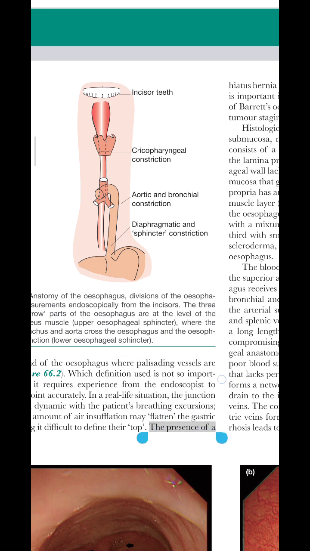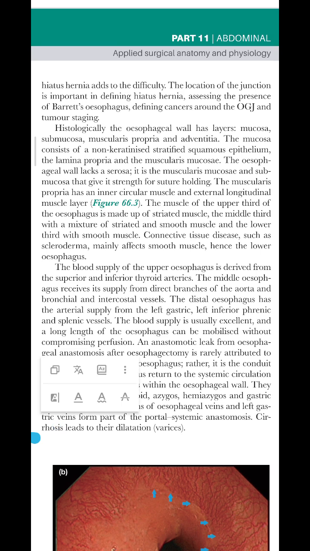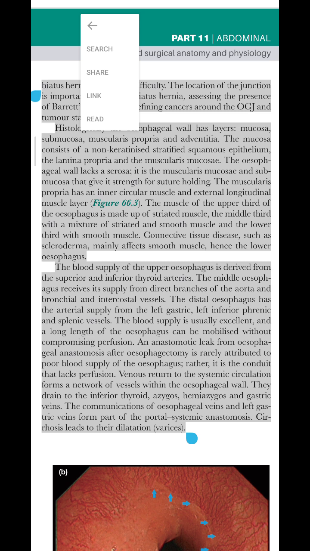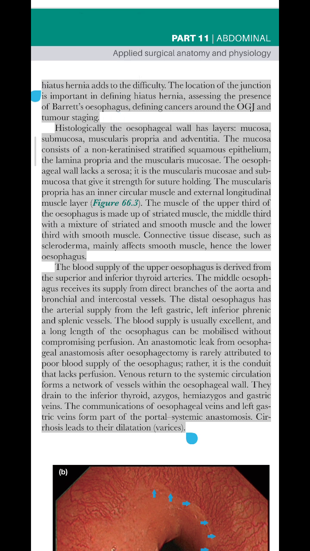The presence of a hiatus hernia adds to the difficulty. The location of the junction is important in defining hiatus hernia, assessing the presence of Barrett's esophagus, and defining cancers around the OGJ in tumor staging.